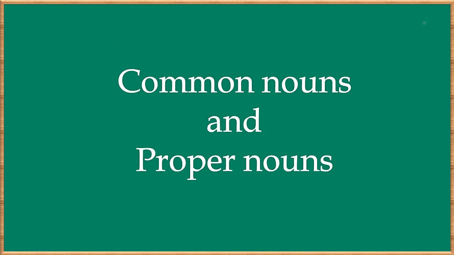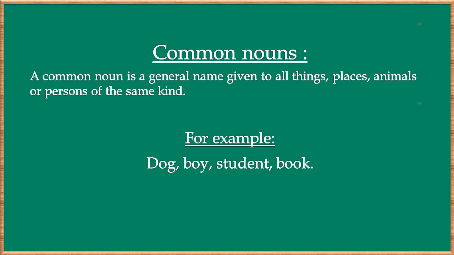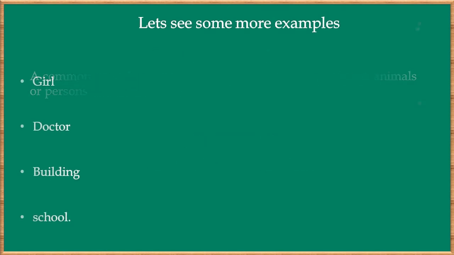Common nouns and proper nouns. A common noun is a general name given to all things, places, animals or persons of the same kind. Examples: dog, boy, student, book. Let's see some more examples. Girl, doctor, building, school.